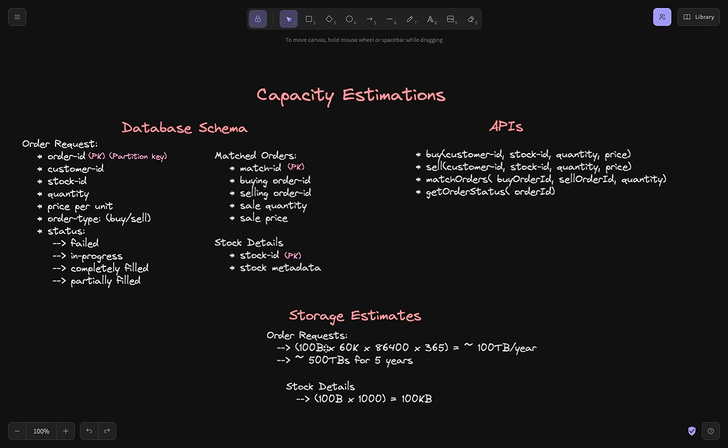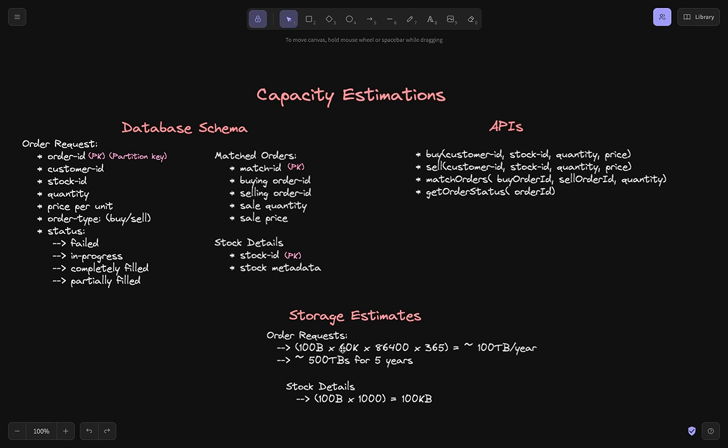Just take very high-level estimates like I did, and definitely you should always remember that your KB multiplied by 1000 is MB, multiplied by 1000 is GB, multiplied by 1000 is TBs. So you should do those calculations very quickly. Always estimate the number of seconds in a day as 10 to the power 5. So a lot of your calculations as part of these capacity estimates will be much faster, and you would save quite a lot of time in your interview.